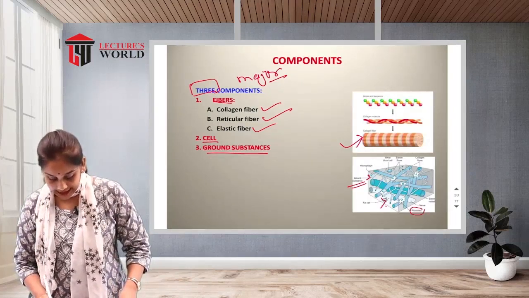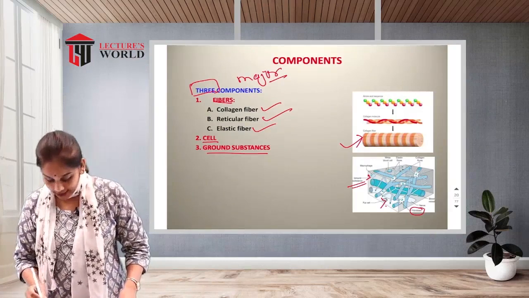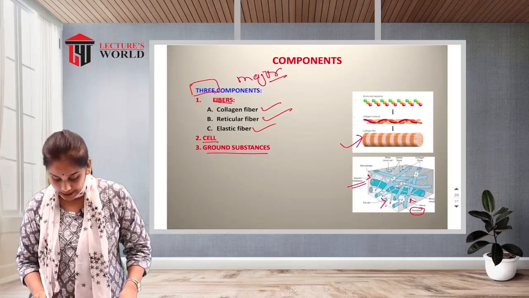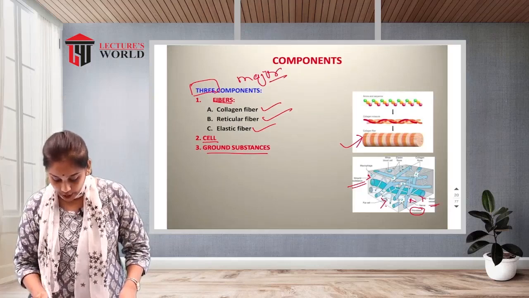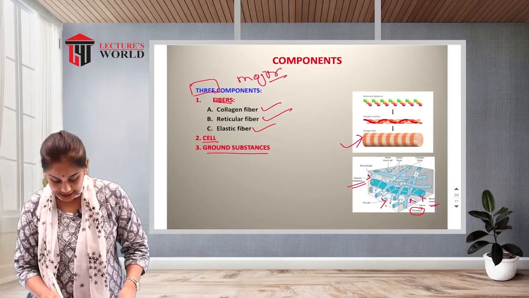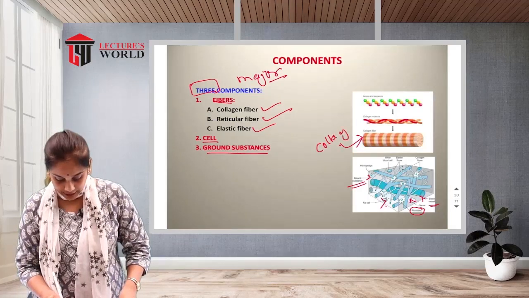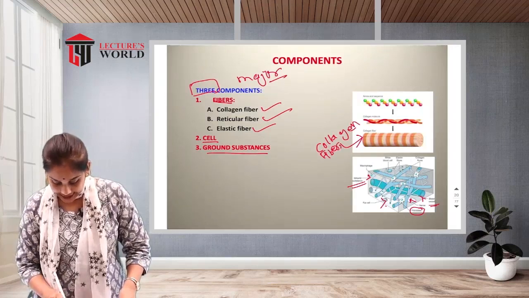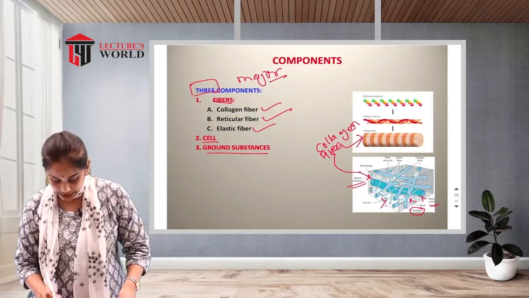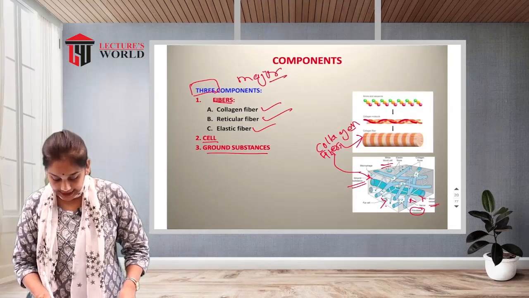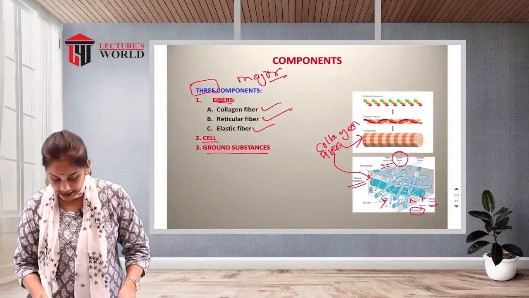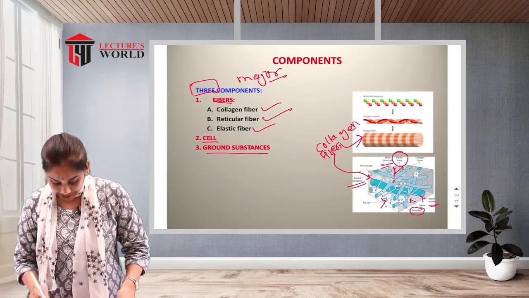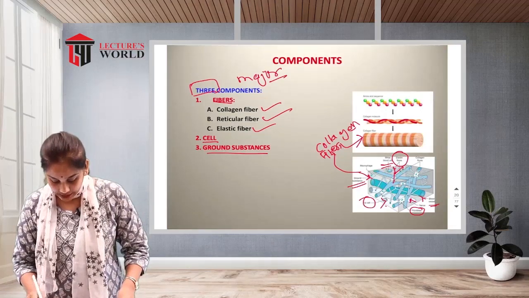Here there are some cells that provide defense against infection, like fibroblasts. See, this is the nerve supply, and then there is the blood supply. This is the collagen fiber. Then there are white blood cells and elastin fibers. Here you can see a thin lining, the elastin fibers, and fat cells.